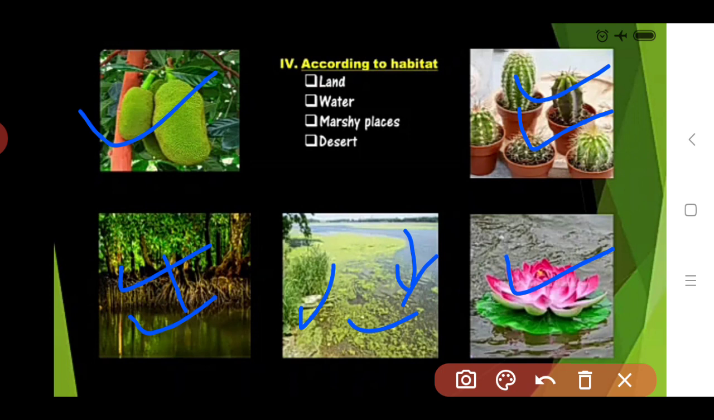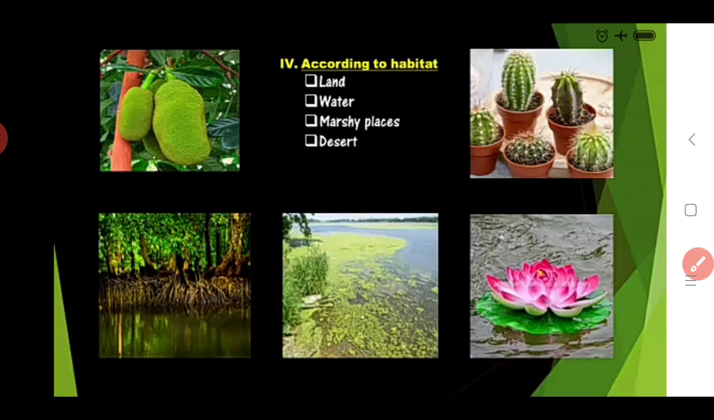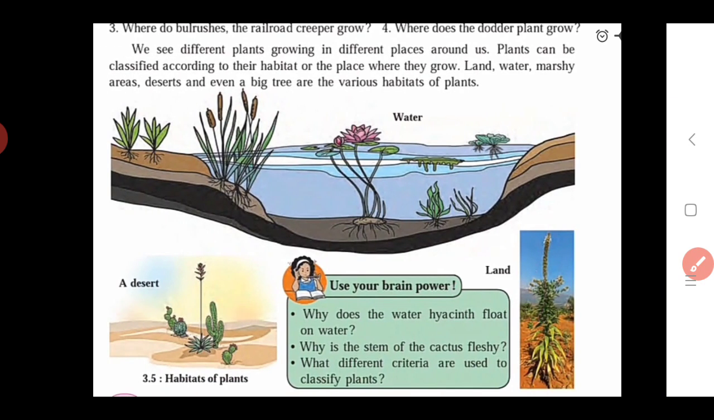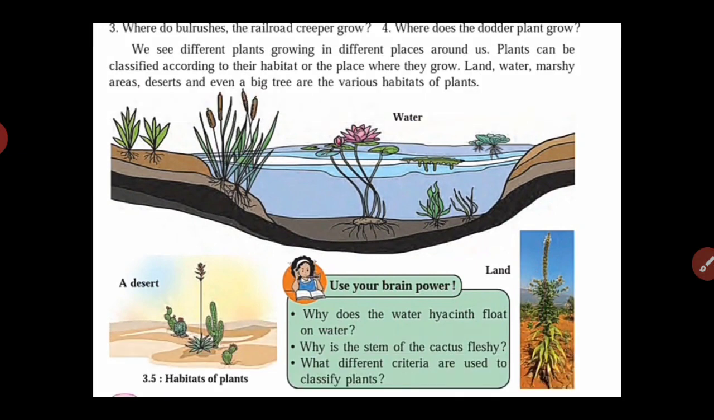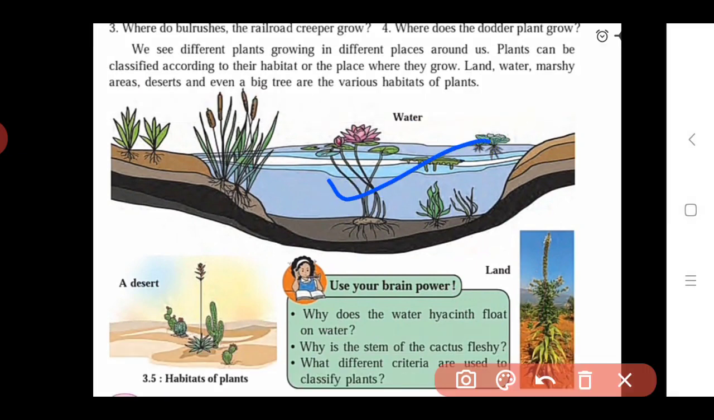If we see these images, you can understand on which type of surface or place the plants grow. Here you see this image also in your textbook. They also show us the plants which grow in water, in a desert, and on the land surface. So by using your brain power you should find out the answers to these questions.